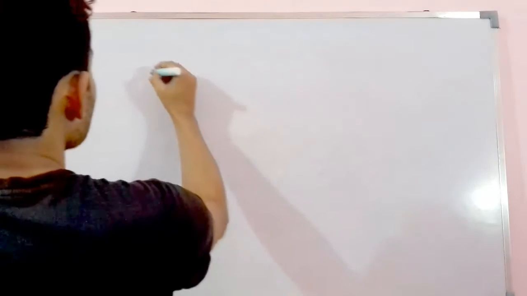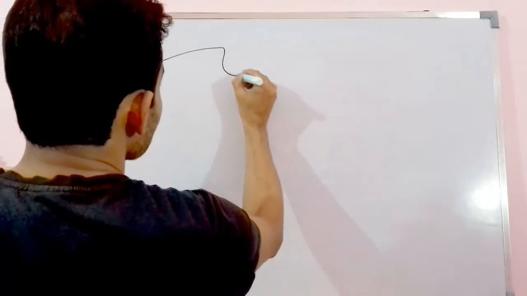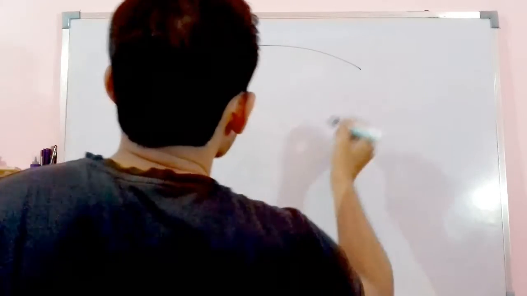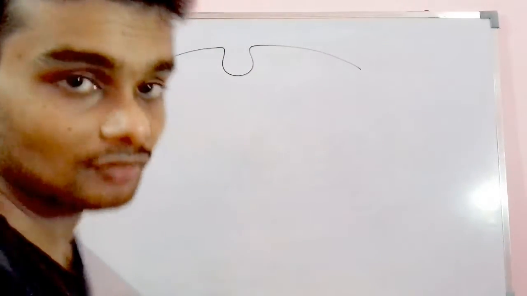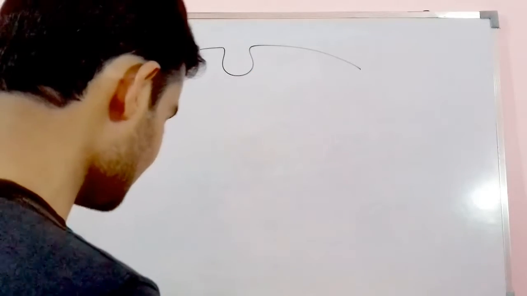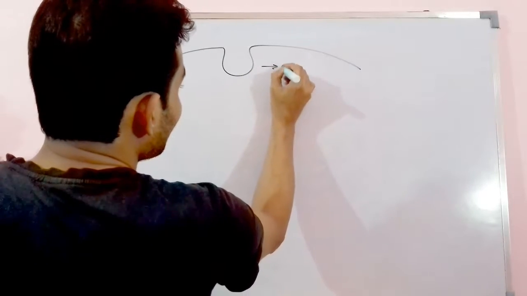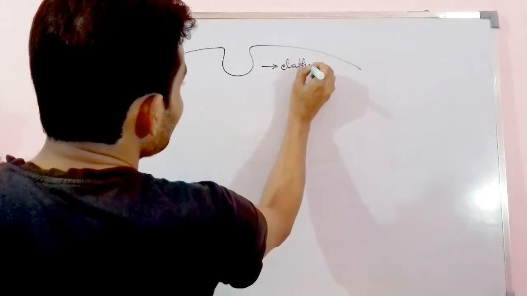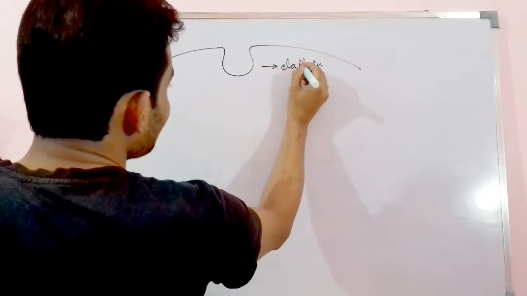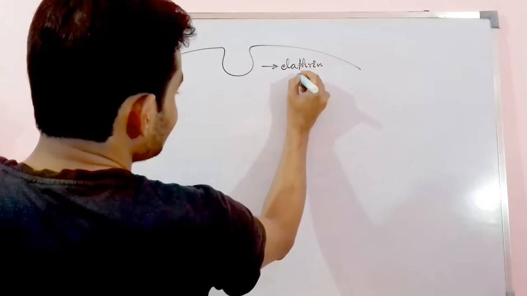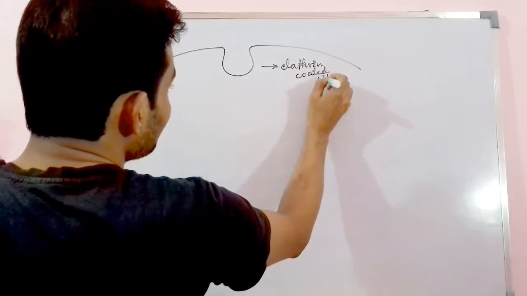Suppose we have the cell membrane present here. This is the surface of the cell membrane. This part present here is known as clathrin, the clathrin coated pit.